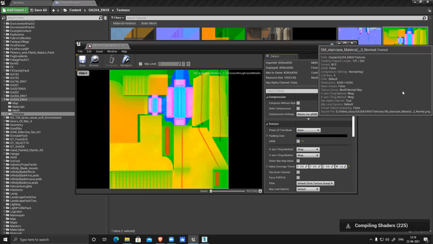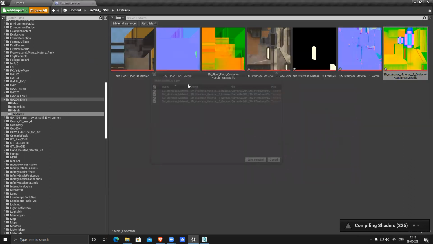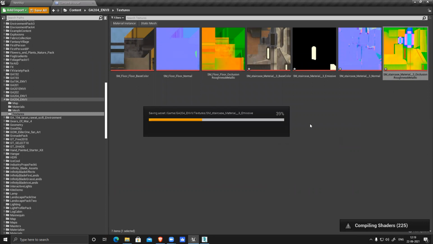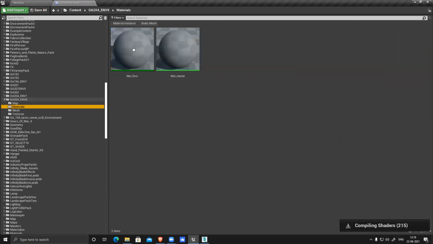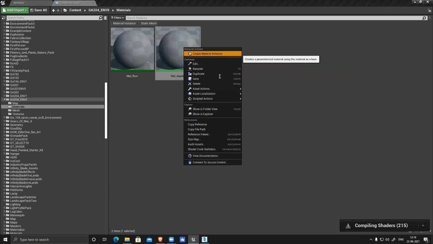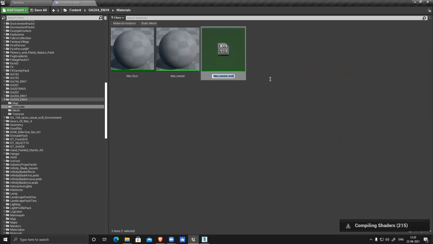Done. Okay, I can save it again. So keep saving. If you don't save it, and you accidentally close Unreal, you lose all this data. So make sure you save it. Now I'll go to materials. So this is my master, you can see. Right click, create instance, mat.